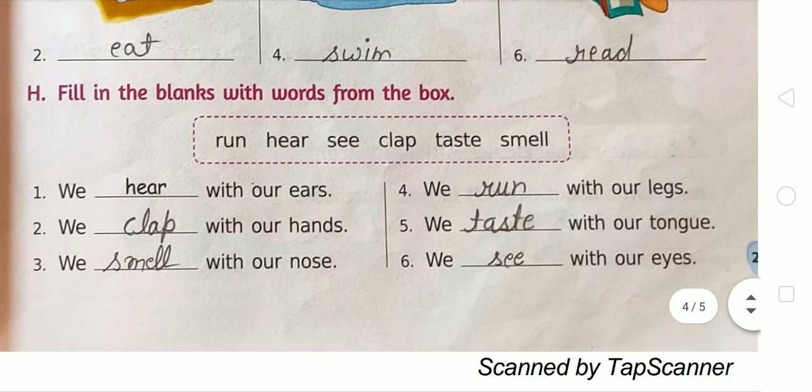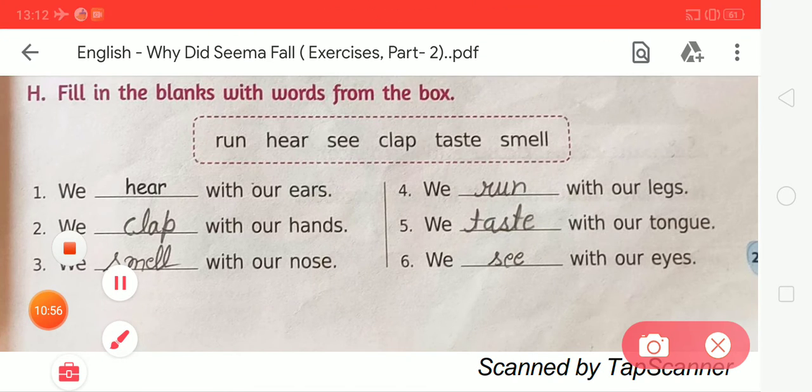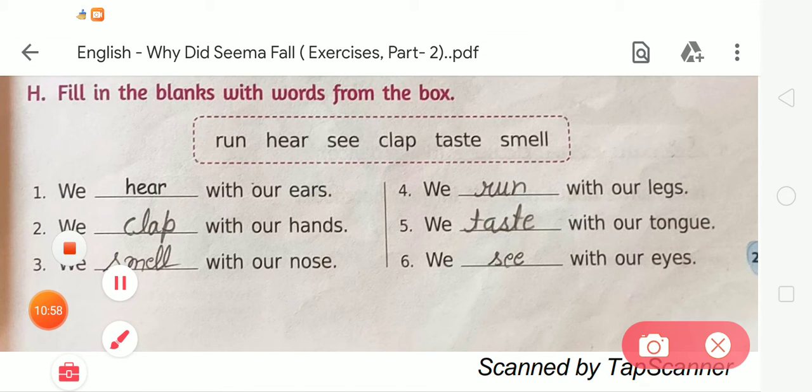So student, tell me which activity we do with the help of our ears. So there is hear here, HEAR. Okay, now the second one, we dash with our hands. So what will we do with our hands? Tell me. So it is clap. So we have to choose the spelling of clap from the box, that is CLAP, clap. So the sentence will be we clap with our hands.